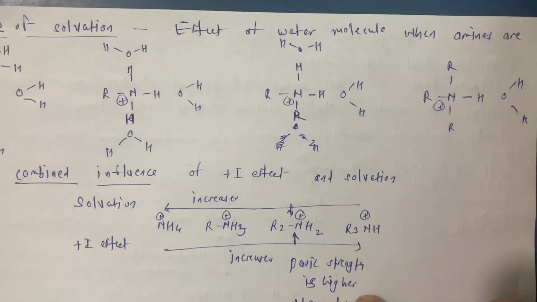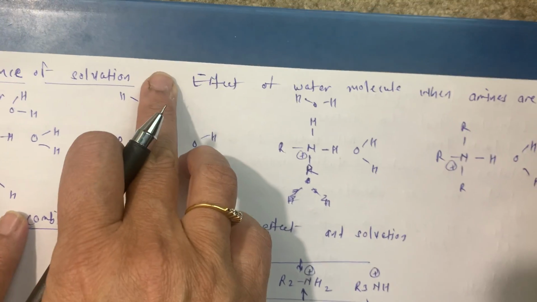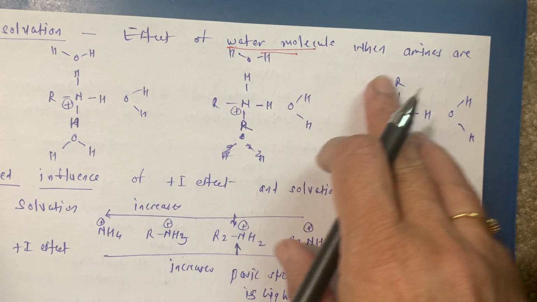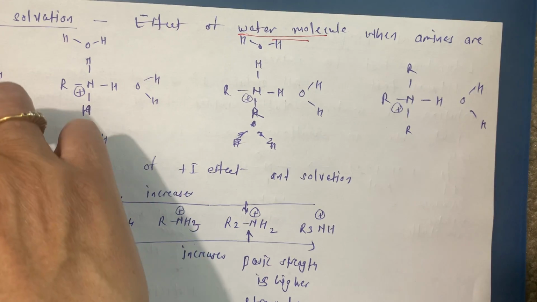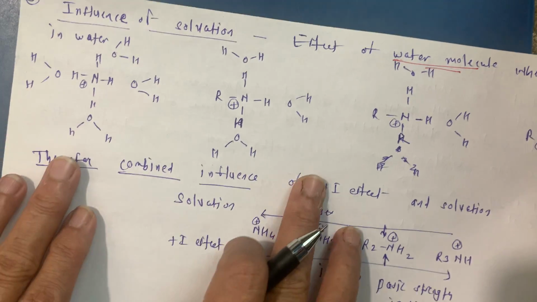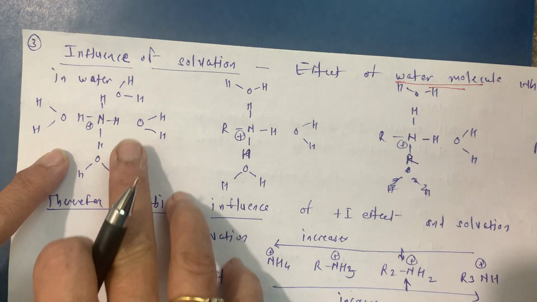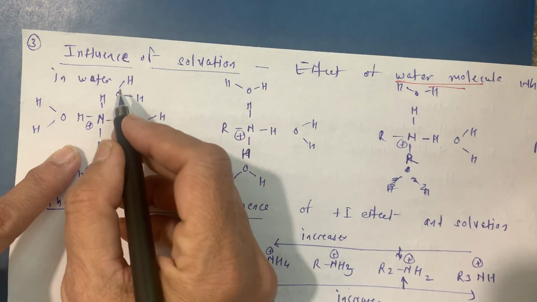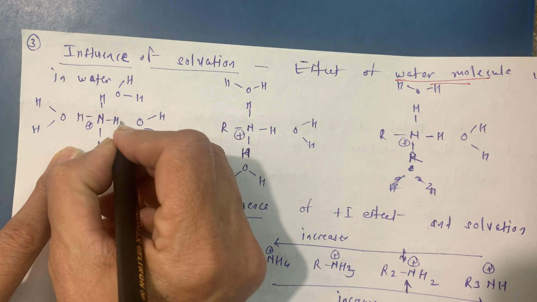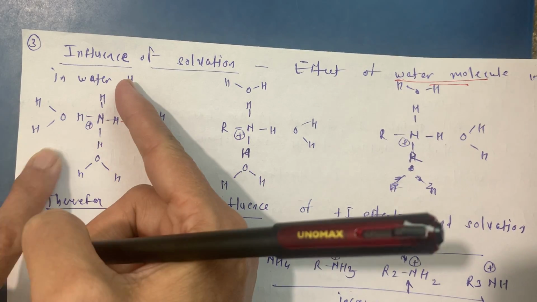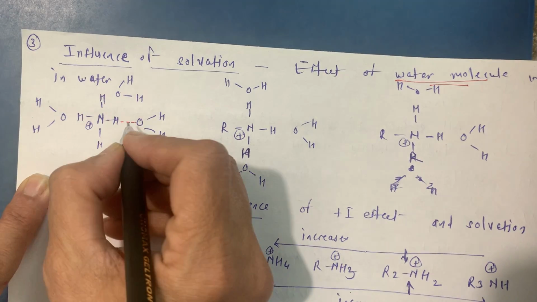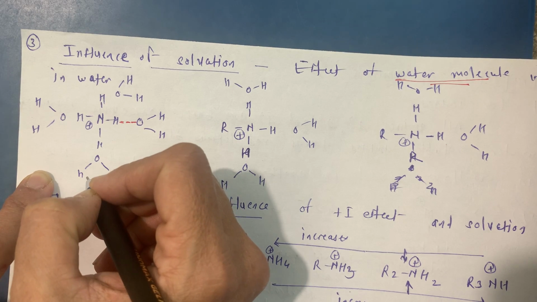Solvation. Okay. Influence of solvation is nothing but the effect of water molecules when amines are in water. Now see, this is our ammonium ion. When it is in the water, then there is a formation of hydrogen bonding with water molecules, HOH, HOH.